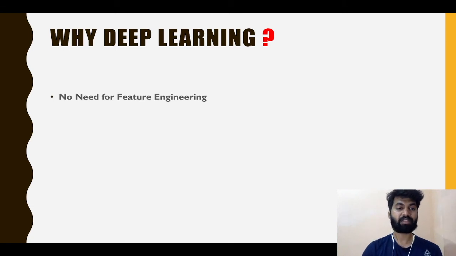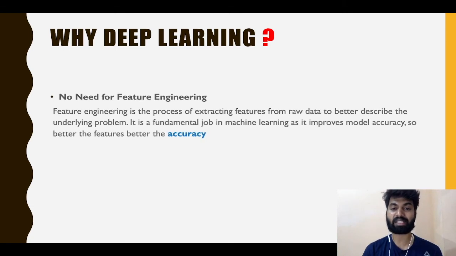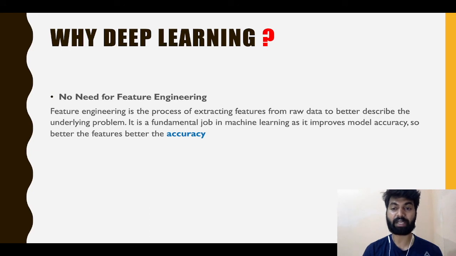Feature engineering is the process of extracting features from raw data to better describe the underlying problem. It is a fundamental job in machine learning as it improves model accuracy. So the better the features within the data, the better the accuracy we will get through the model, right?